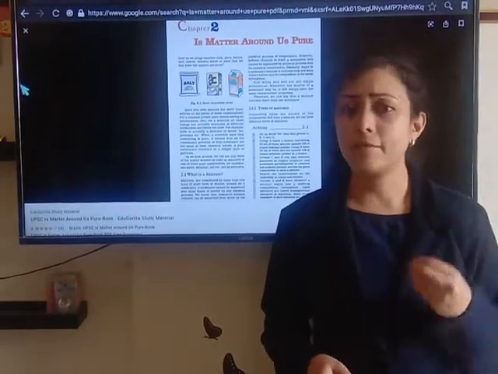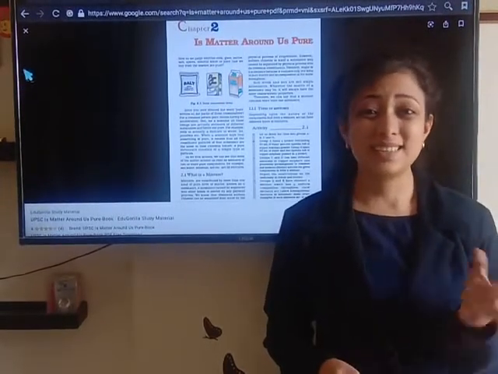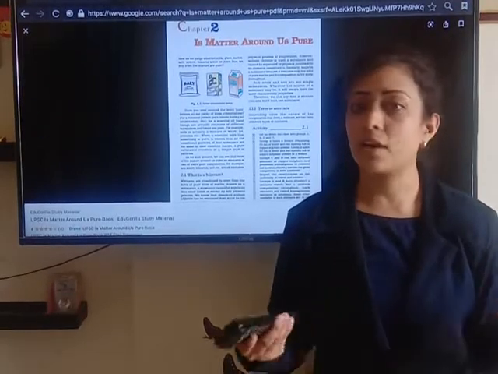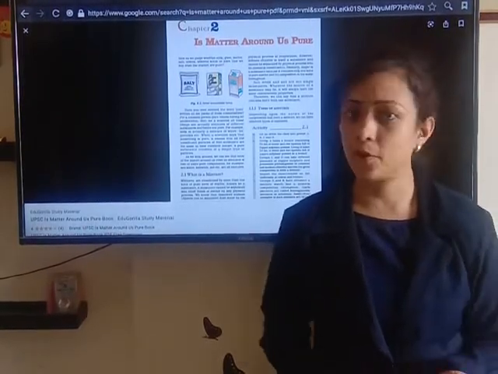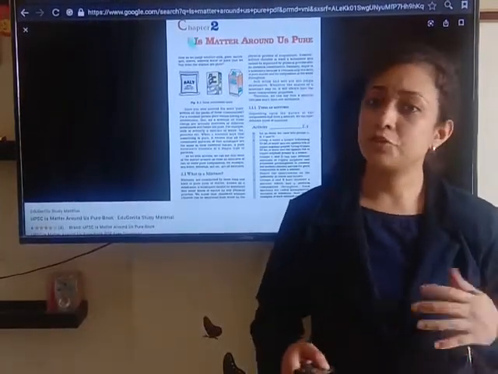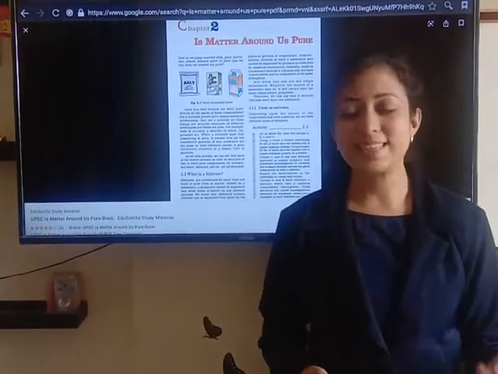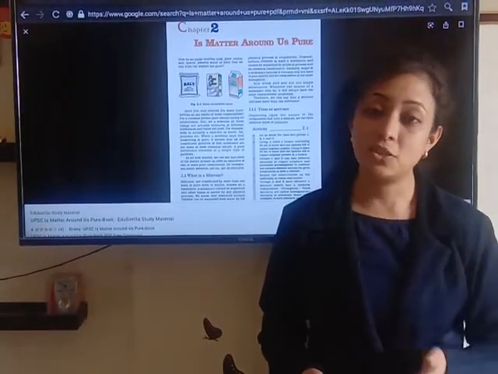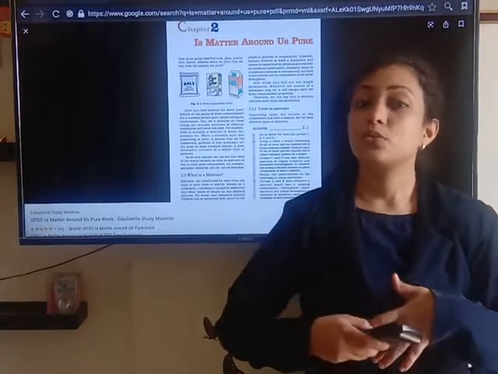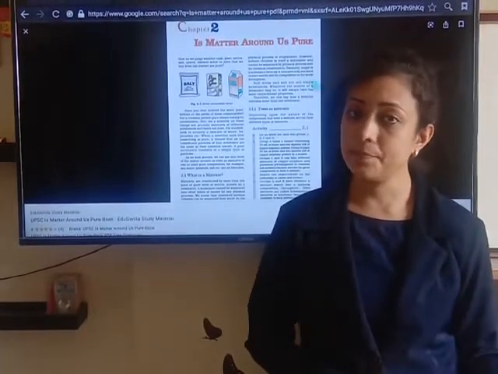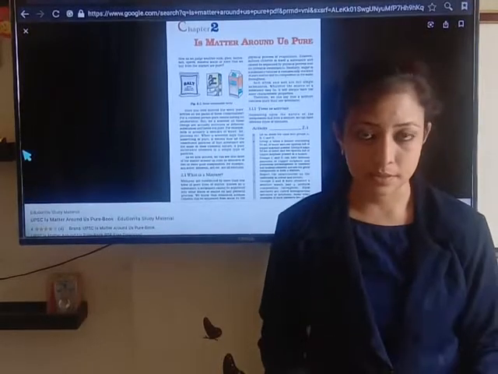So whatever milk packet you purchase from the market, does it contain pure milk? No, actually milk is itself a kind of mixture. It's not a pure substance because milk contains water, sugar, proteins, vitamins, carotenoids, fat soluble vitamins, and fats. So many substances are there in the milk. So according to chemistry, milk is not a pure substance.